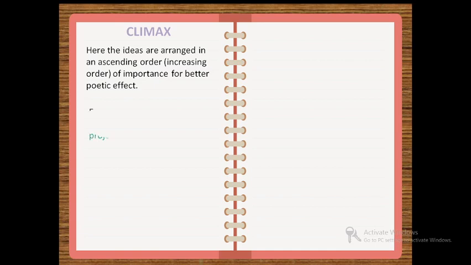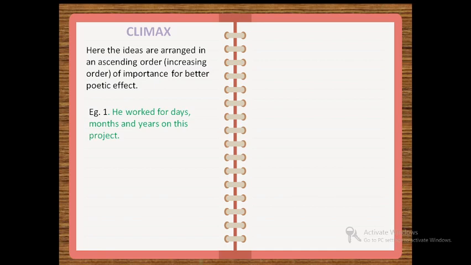Our first example, he worked for days, months and years on this project. So here you can see that the ideas or the words are arranged in increasing order of their importance. That is, first comes the days, then the months and then the years.